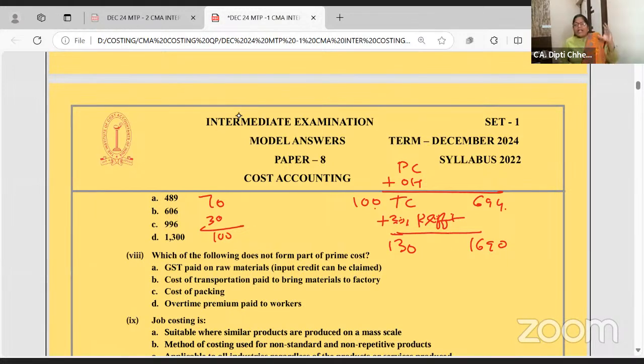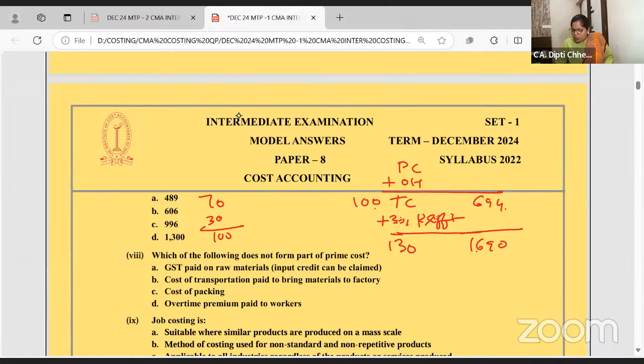I've also taken a specific doubt clearing class for segregation of the semi-variable overhead. Without fail, check it. That's going to be useful in the overhead chapter, in cost sheet, and in operating costing. You should know how you are going to segregate semi-variable overhead into fixed and variable.